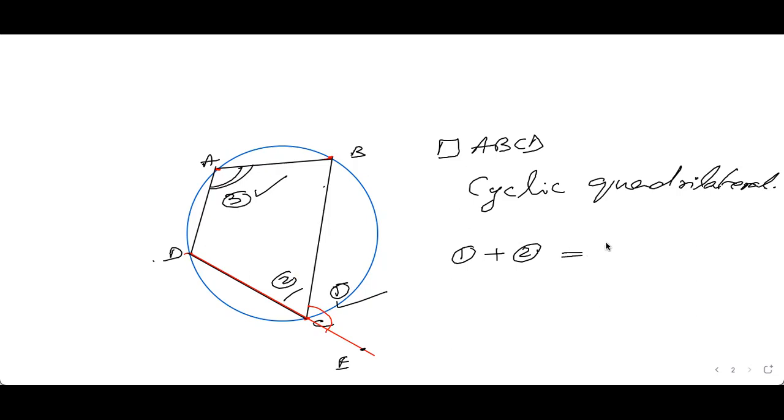Come on, fast. 180 degrees, correct. Thank you, Chanda. Now if I ask you what is 2 plus 3, अभी हमने पढ़ा opposite angles of a cyclic quadrilateral, 180 degrees, correct.